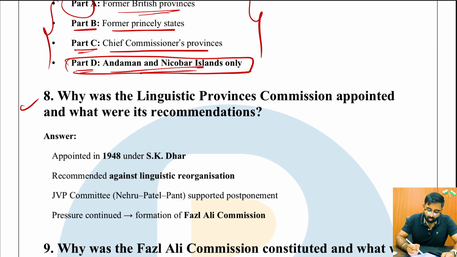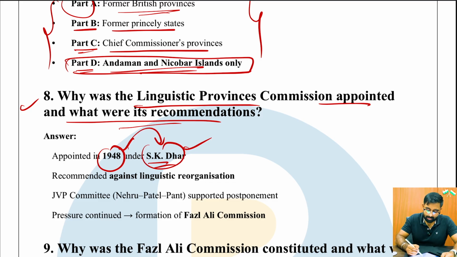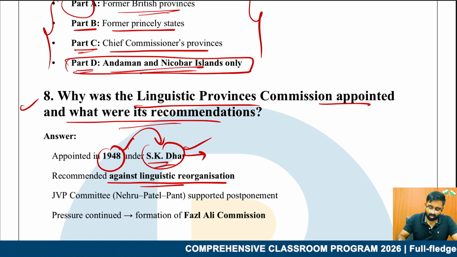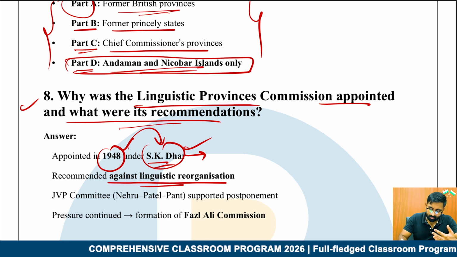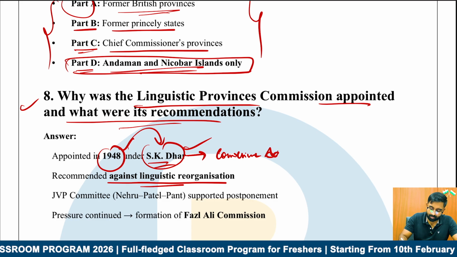Now question number 8, why was the Linguistic Provinces Commission appointed, and what were its recommendations? So it was in the year 1948 that a commission was set up, the SK commission, and this recommended against linguistic reorganization. It rather focused on the convenience of governance, the administrative convenience.